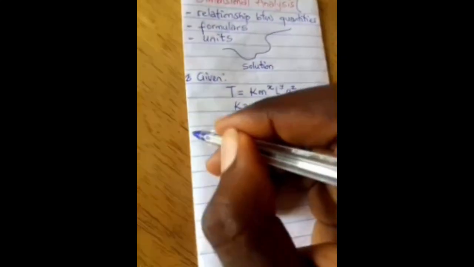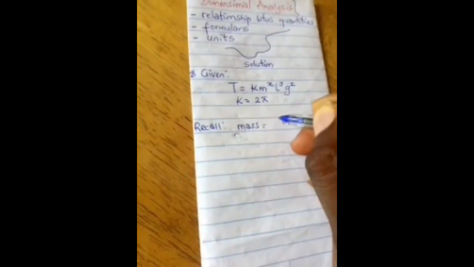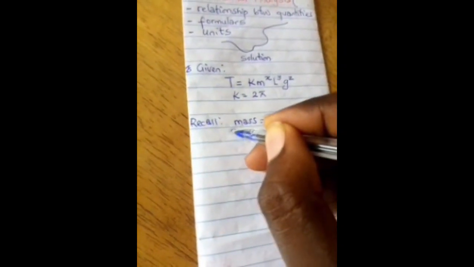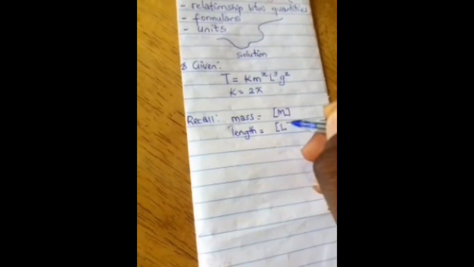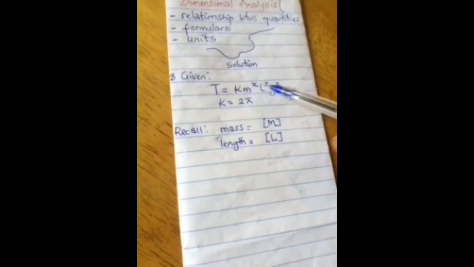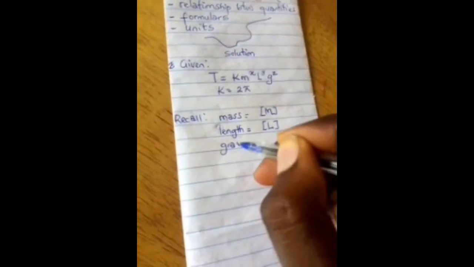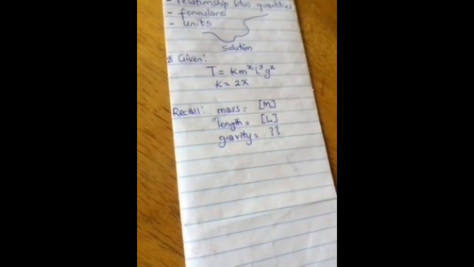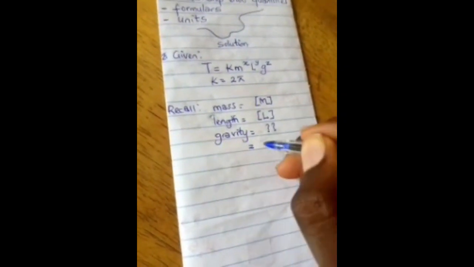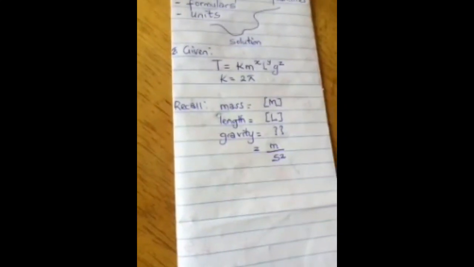Okay, so I want us to recall that for mass, its dimension is M. For length, its dimension is what? It's L. So we have the mass, the length, and gravity. We don't know the dimension for gravity, but we know that gravity is in meter per second square, which is acceleration due to gravity.